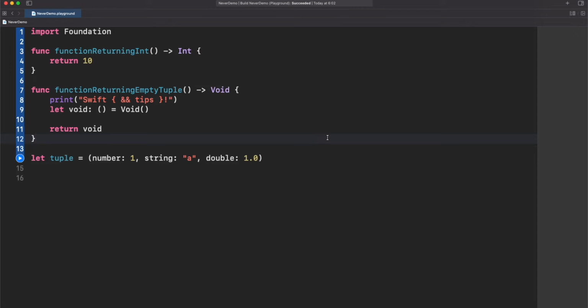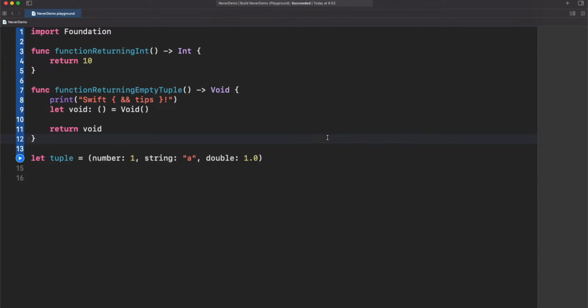In simple words, Never is a special type that represents that something will not return or will not terminate correctly. Because if you remember, in every program, every function must communicate that everything is fine. But in this case, Never provides the capability to tell Swift that something is totally wrong and the program must stop immediately.